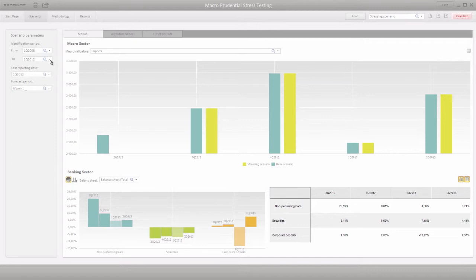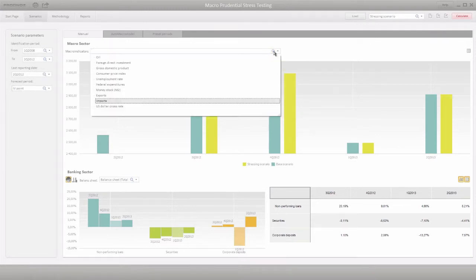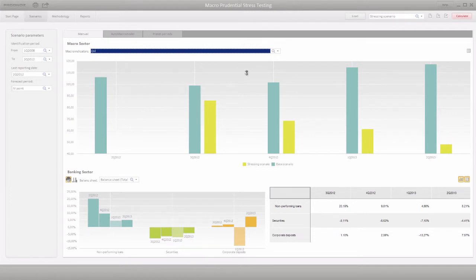To create a manual scenario, switch to the Manual tab and manually set the deviations of the parameters for the forecasting period on a quarterly basis. Then use the chart to define the deviations for each scenario parameter. The chart also enables you to view the periods for which historical data is available and define the forecast period. The top part of the window contains a bar from which you can select the required scenario parameter.